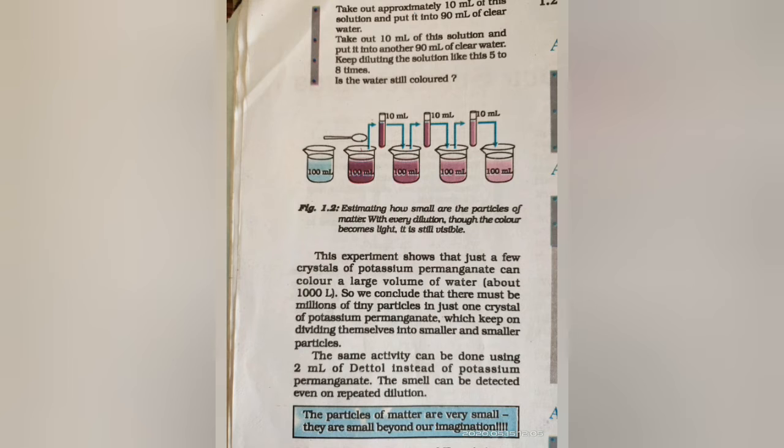So we conclude that there must be millions of tiny particles in just one crystal of potassium permanganate, which keep on dividing themselves into smaller and smaller particles so they can easily dissolve in the water. The particles of matter are very small, as you cannot see them with your naked eyes. You have to use a compound microscope to see them.